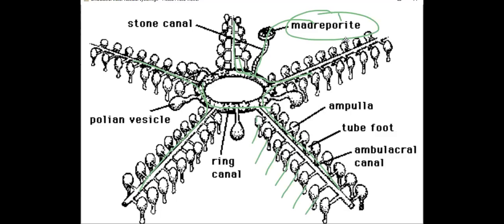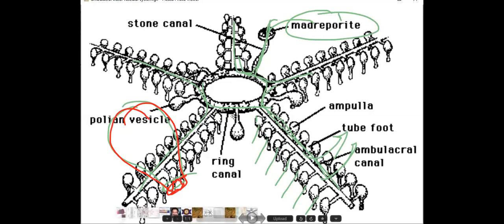So water comes in through the madreporite, enters the ambulacral canals, and comes out through the ambulacral groove. I will show you that groove. But this is the ambulacral water vascular system. Here we are talking about the tube feet. The tube feet contain suckers. There are so many of them, and they all contain suckers. Only the names need to be remembered.